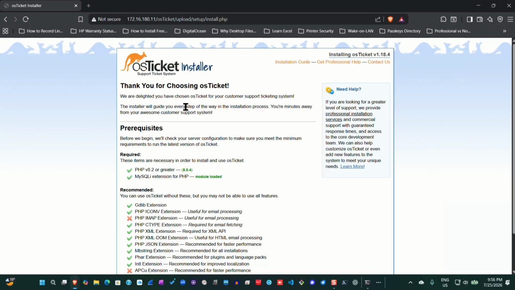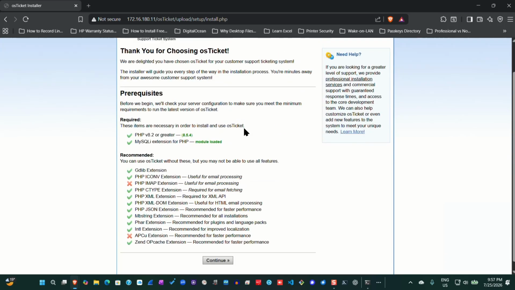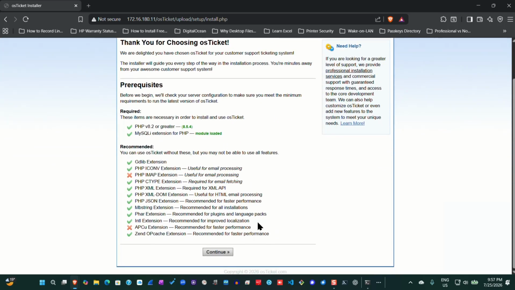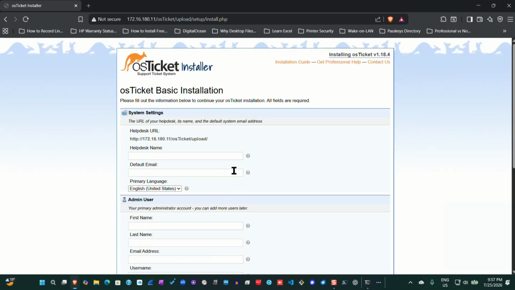We are delighted to have chosen osTicket for your customer support ticketing system. You will see this beautiful page come up. What you are going to do next is click on continue, and this will allow you to do some basic configuration on this page.